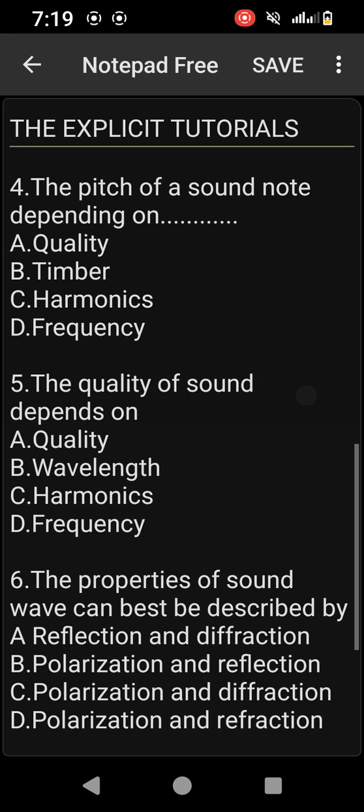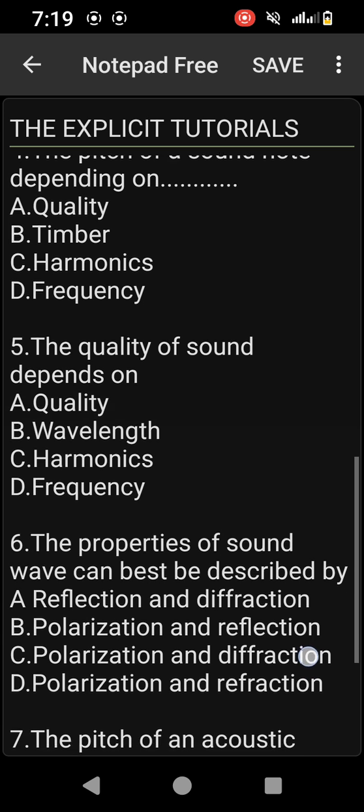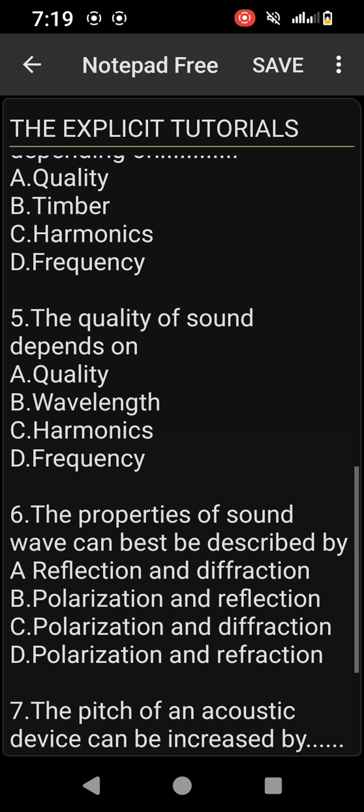Now, number six, the properties of sound wave can best be described by A, reflection and diffraction, B, polarization and reflection, C, polarization and diffraction, and D, polarization and diffraction. Please, when you see this kind of questions, eliminate every option that contains polarization. Why do you have to do that?